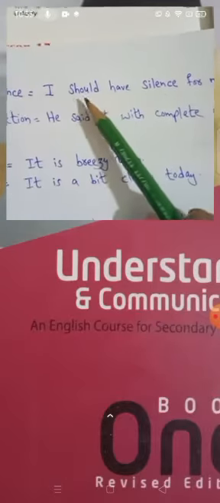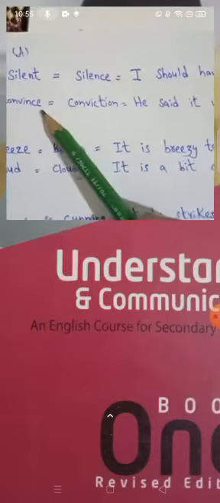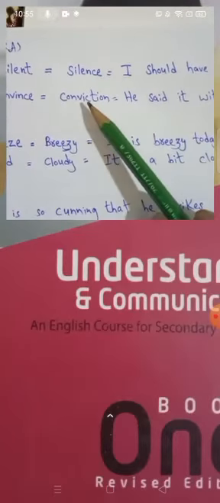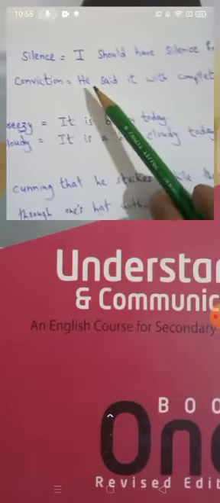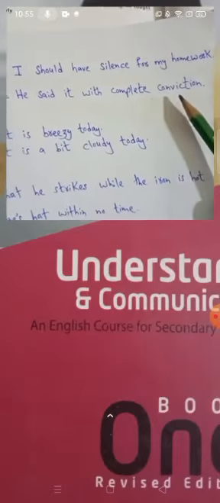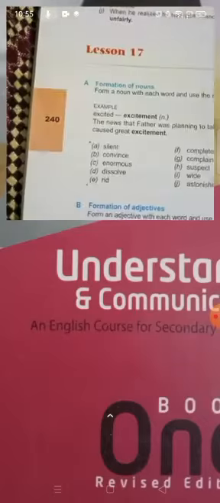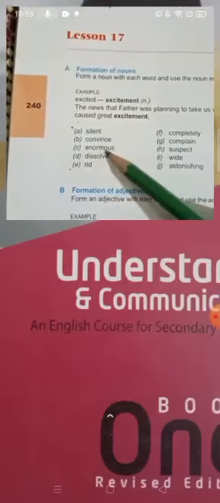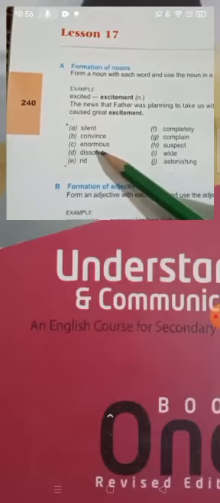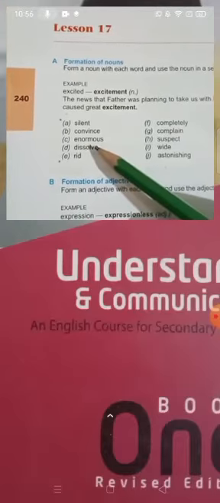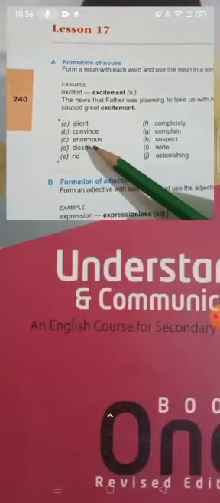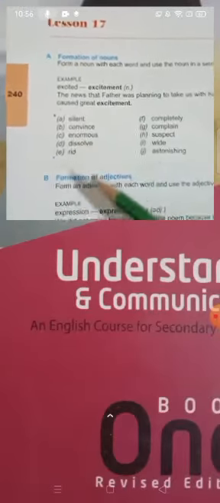So there is a sentence, I should have silence for my homework. Next word is convince. So noun is conviction. So sentence is, he said it with complete conviction. Okay, now you have to make rest of the sentences noun, then use them in your sentences. Okay, I will also send this assignment, this task in your group.